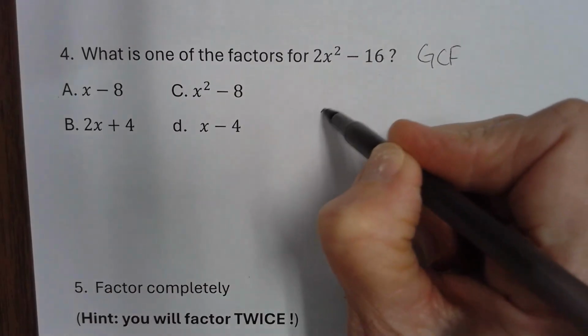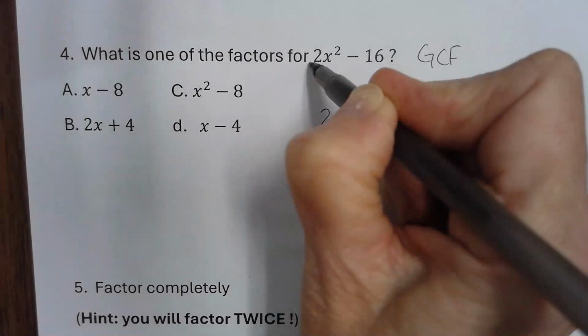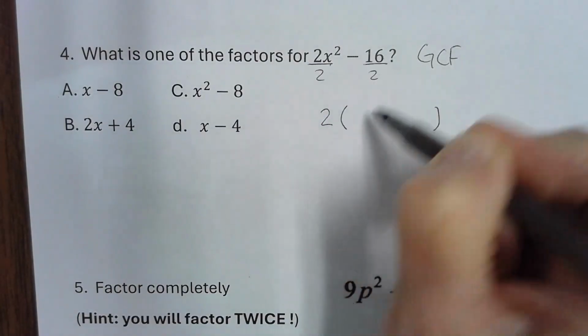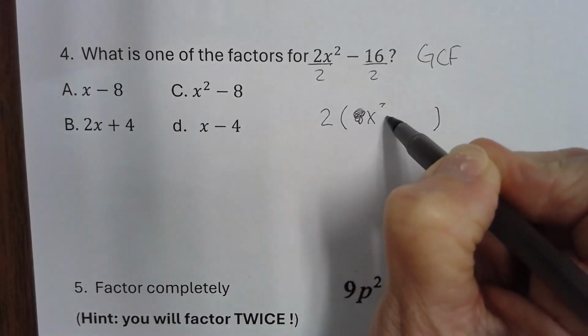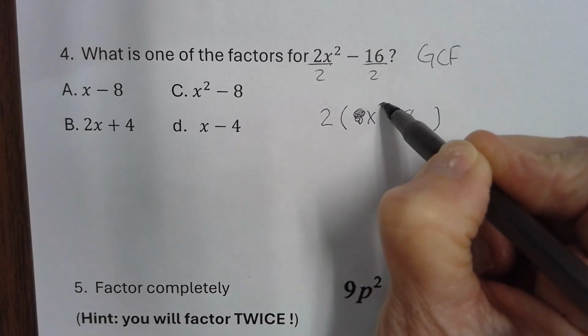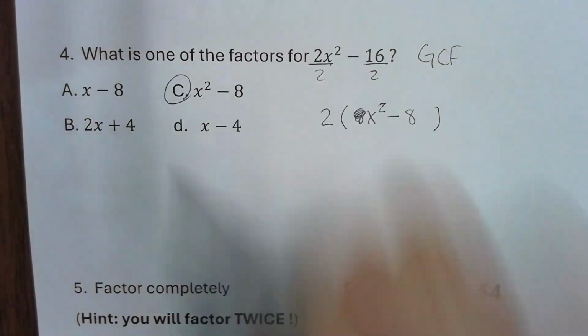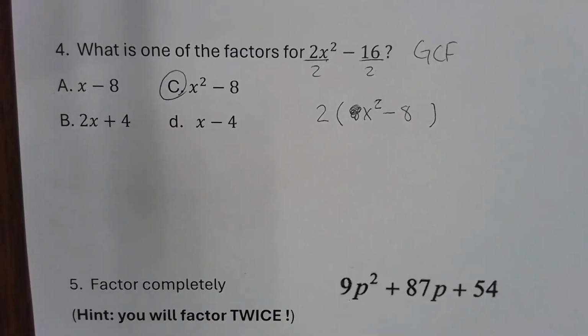It's 2. So when I divide by 2, I get... I'm sorry, I get x squared minus 8. The correct answer was C. This is not dots, y'all, not dots. 2 is not a perfect square.